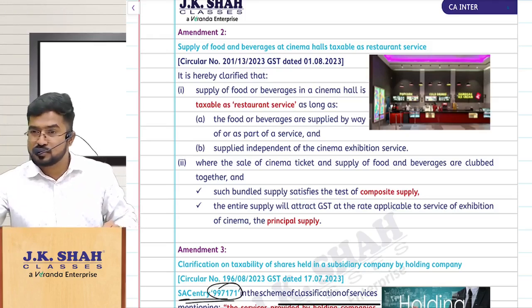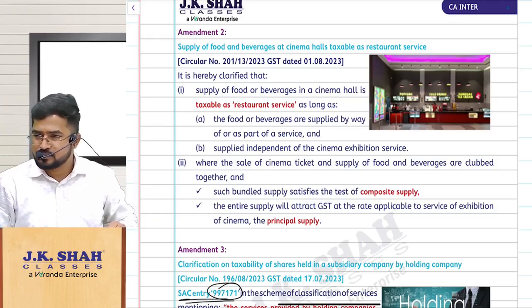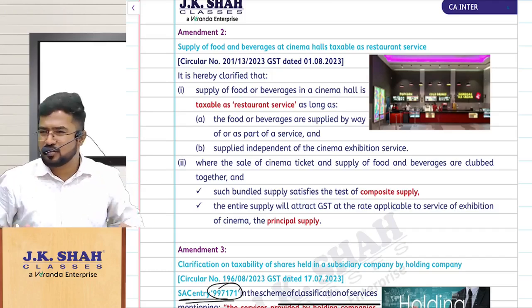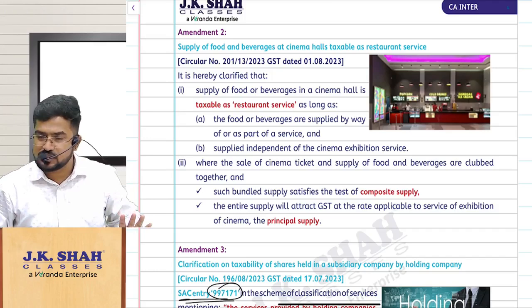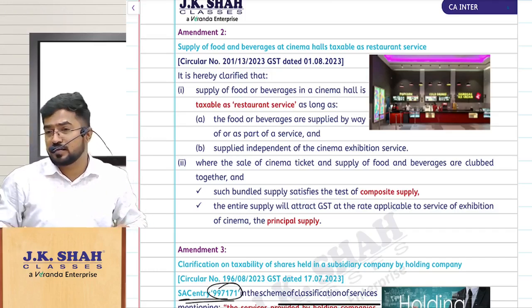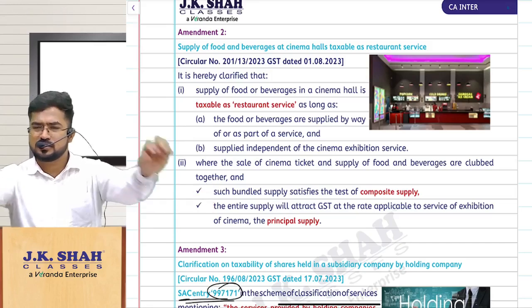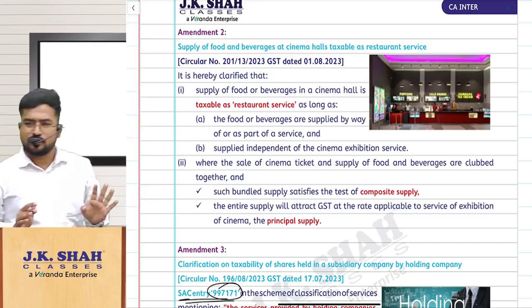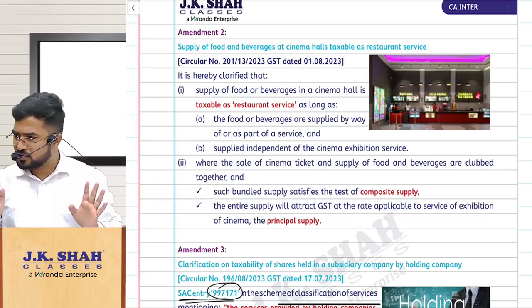Do you remember that composite supply, mixed supply concept? This is nothing but composite or incidental supply, naturally bundled in the ordinary course of business. So that way we can treat it as a composite supply. Which is the principal supply here? What is the predominant supply here? Movie tickets. So the sale of food and beverages is also treated as sale of the movie ticket. That means it is a service, taxed accordingly. Are you understanding the point?